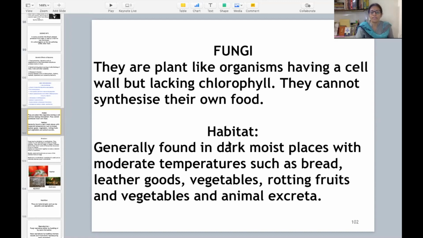So now the next point is about habitat, where the fungi live. Generally fungi are found in dark, moist places with moderate temperatures. They can be found on any object, like bread, leather goods, vegetables, rotting fruits and vegetables, and animal excreta also. Anywhere you can find fungi growing if the temperature is moderate and the place is moist. So these are the two conditions which are very much essential for the fungus to grow. So let us move further.